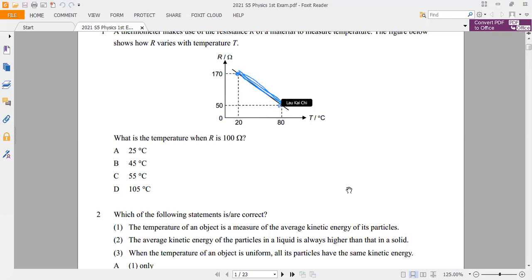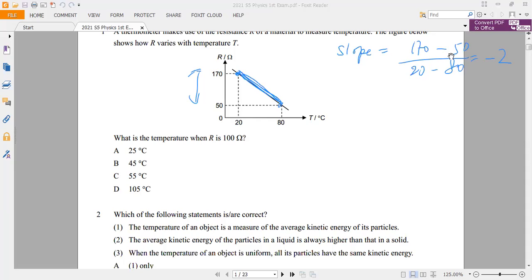Write down the slope, which is equal to 170 minus 50, the height, divided by the width, 20 minus 80. From this calculation, you have 120 divided by -60, so you have -2. This is the slope of the whole segment, -2.